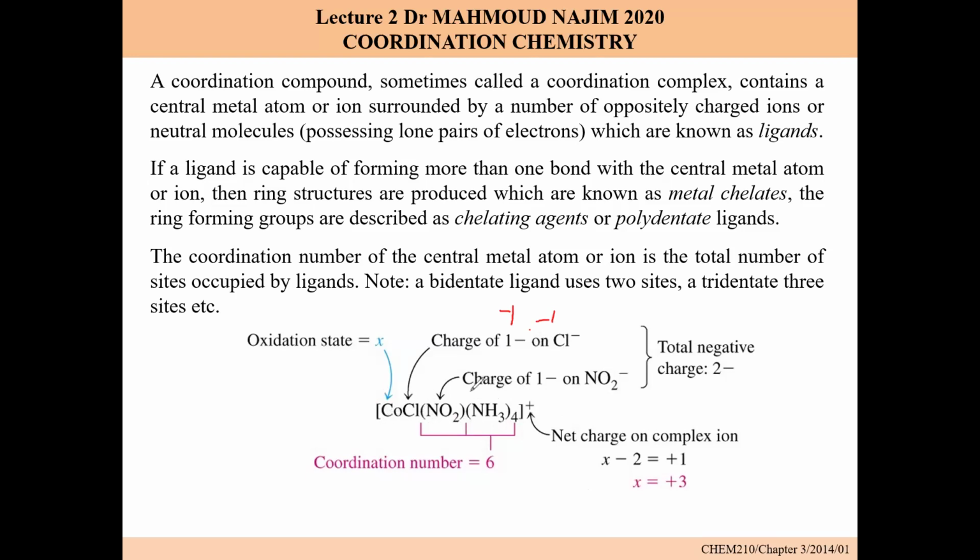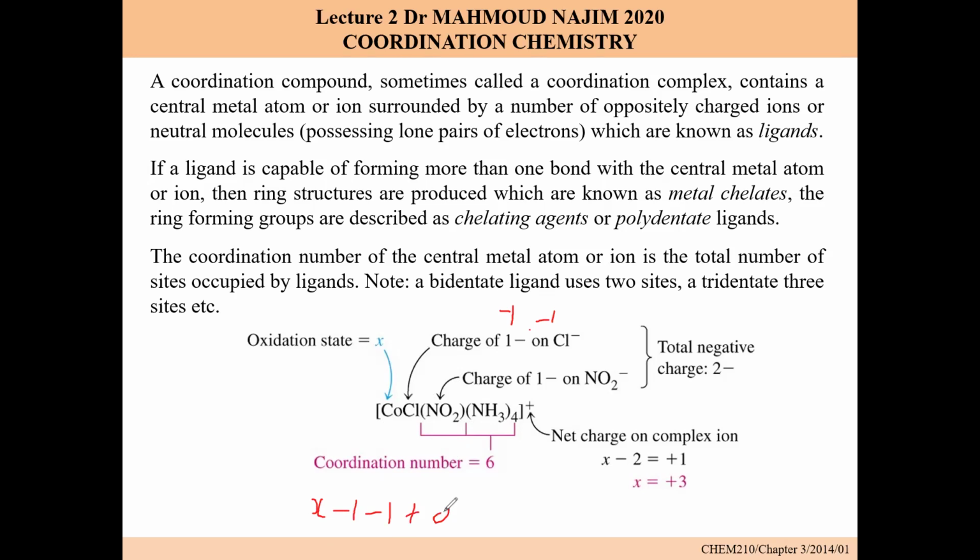Now from there, how are we going to get the oxidation number? We are going to get it for cobalt, so cobalt will be considered as X. And then we have chlorine, and the charge of chlorine is -1. And then the charge of NO2 is also -1. And then the charge of ammonia is 0.